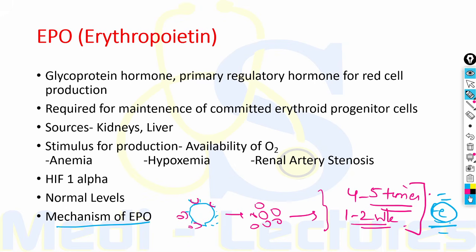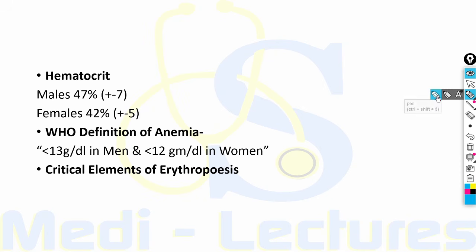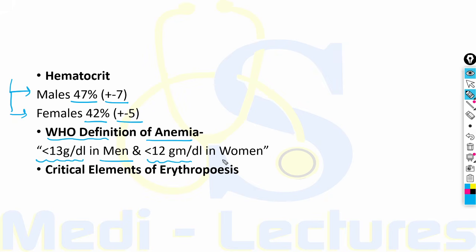The presence of the nutrients is very important for the EPO to work. Now friends, considering some values, the normal hematocrit in males is 47% plus minus 7 and females is 42% plus minus 5. When we consider the WHO definition of anemia, it clearly defines anemia as hemoglobin less than 13 gram per deciliter in men and less than 12 gram per deciliter in women.